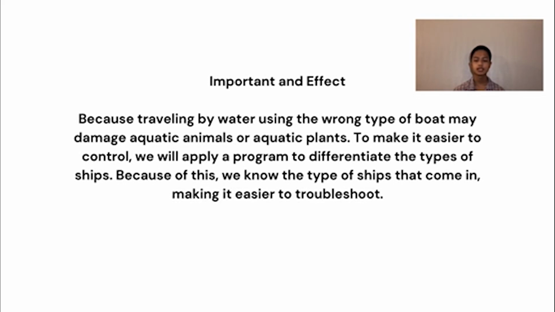Because traveling by water using the wrong type of boats damages aquatic animals and aquatic plants, to make it easier to control, we will apply a program to differentiate the type of ship. Because of this, we know the type of ship that comes in, which makes it easier to troubleshoot. The experiment that we have undertaken can be developed into a program that detects ships on the water 24 hours and provides details of them at the same time, and can be improved by turning the program into an application to check the type of ship, which functions through a mobile phone camera for the general public to use.